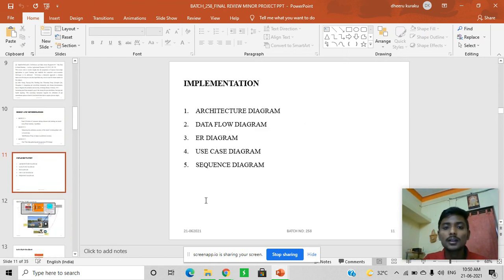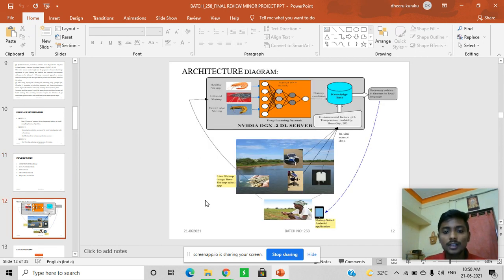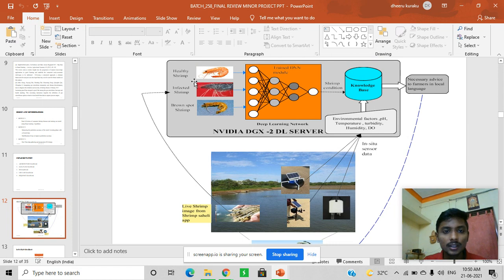Implementation. We have implemented our project in five diagrams, like the architecture diagram. In this architecture diagram, you can see healthy shrimps, infected shrimps, brown spot disease, and white spot disease. So the different kinds go into knowledge base 1, knowledge base 2, and knowledge base 3. In the first knowledge base, we give healthy shrimp photos. In the second, we give white spot disease, one kind of disease, and brown spot disease, another kind of disease. And we give these inputs to our model, which uses a convolutional neural network.